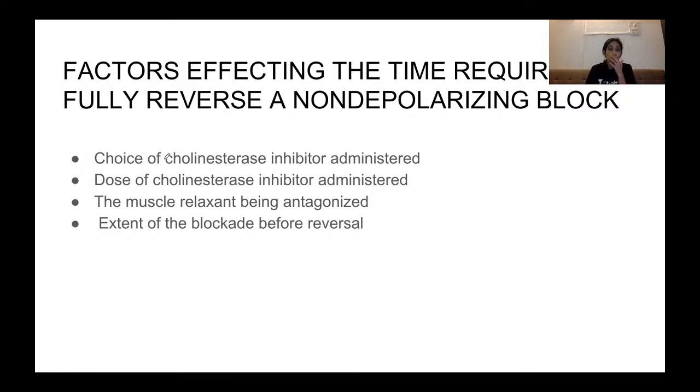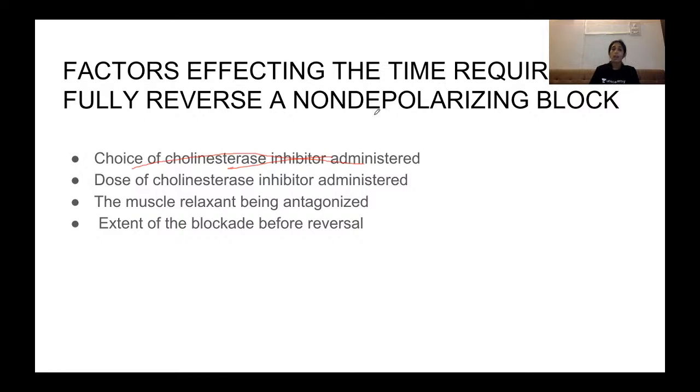So the factors which determine it are the choice of cholinesterase inhibitor administered. So basically, when do we need to fully reverse a non-depolarizing block? It depends on the choice of cholinesterase inhibitor, that is your long-acting, short-acting, or intermediate. Long-acting, which takes time for onset, is your pyridostigmine, neostigmine is moderate, and edrophonium is rapid acting. So pyridostigmine is not used because it takes time to come into play. Your edrophonium is not used because it is short acting, it diffuses away.